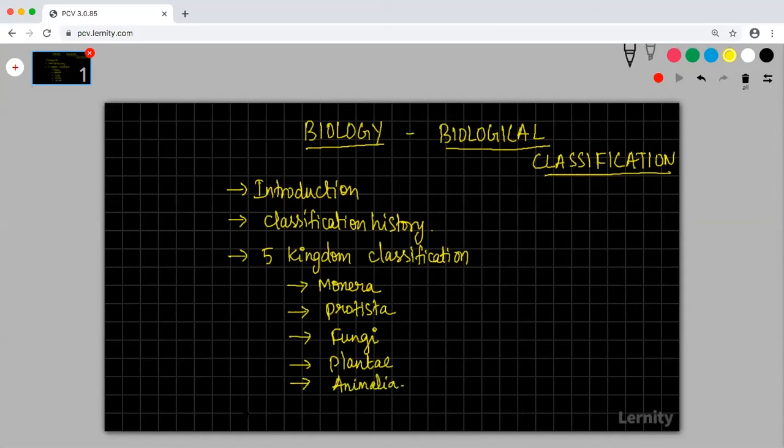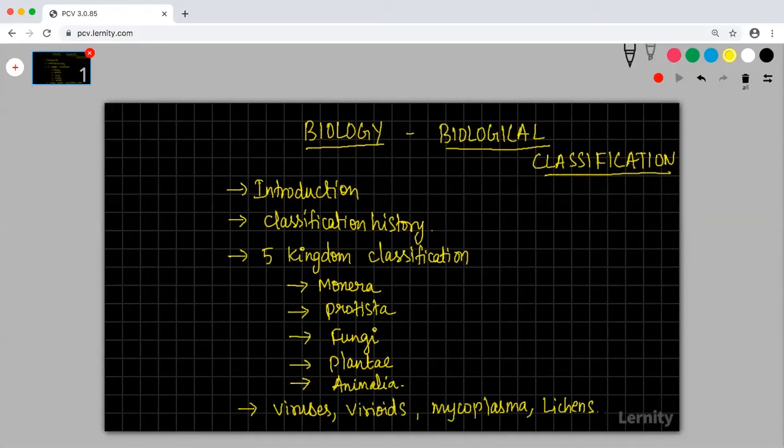In connection to it, we will also study about viruses, viroids, and mycoplasma. Also lichens. We would try to study all these things, but this is going to be a very huge chapter. Maybe I'll take some 10-15 days to complete this chapter fully.